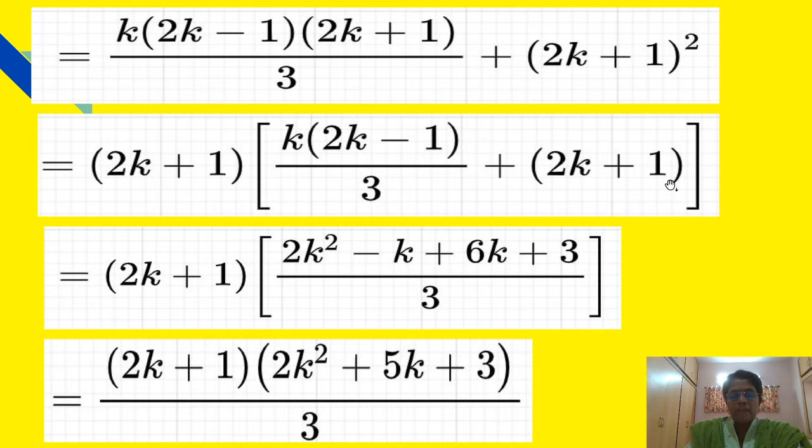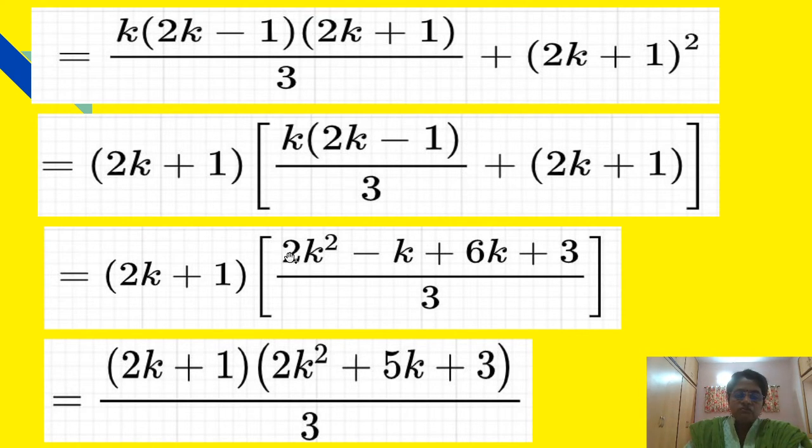After this, inside the bracket we have taken LCM as 3, and therefore in the numerator we will get k into 2k, that is 2k square, k into minus 1, that is minus k. Here we have to multiply with 3, therefore 3 into 2k is 6k, 3 into 1 is 3, and LCM is 3.